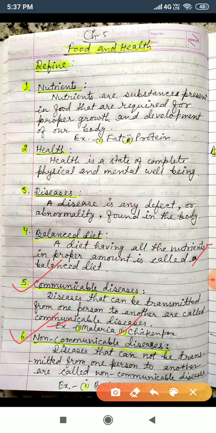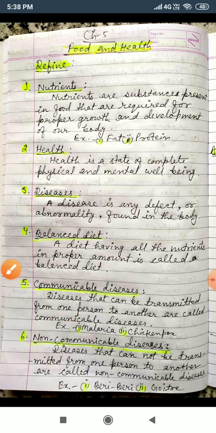Now move to the non-communicable diseases. So what will you write? Before communicable you will add non. NONCOMMUNICABLE DISEASES. So we will write the definition: diseases that cannot be transmitted from one person to another are called non-communicable diseases, and you have to write the examples also.